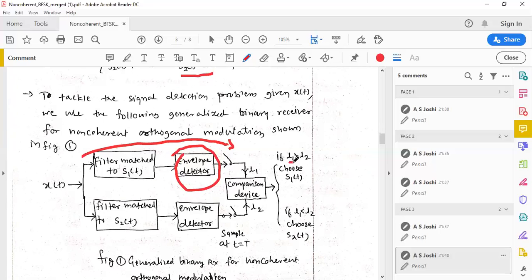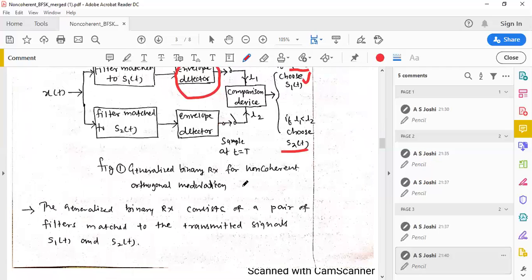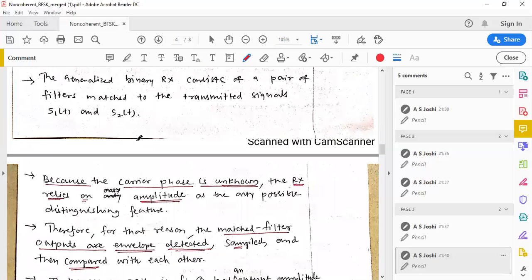Whenever L1 is greater than L2, choose S1 of t, which may represent symbol 1. Similarly, if L1 is less than L2, choose S2 of t, which means the decision is made in favor of symbol 0. So the generalized binary receiver consists of a pair of filters matched to the transmitted signals S1 of t and S2 of t, just as I told.